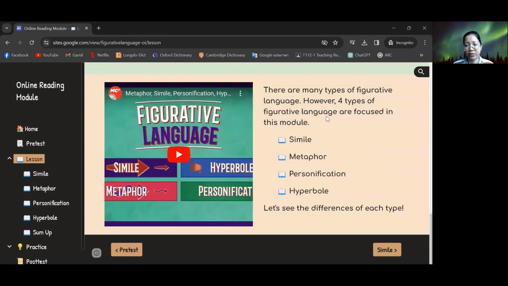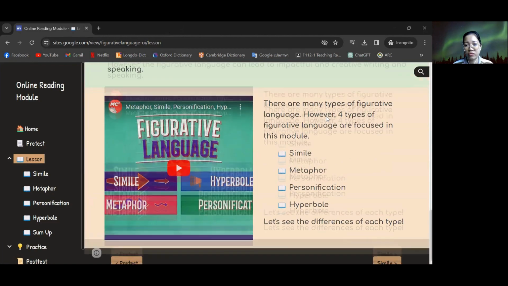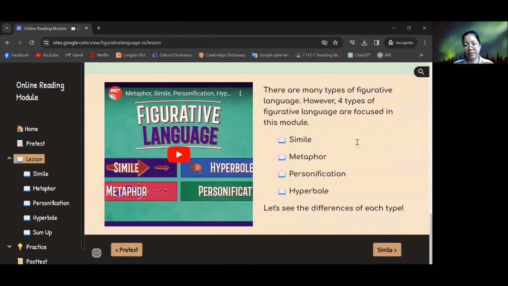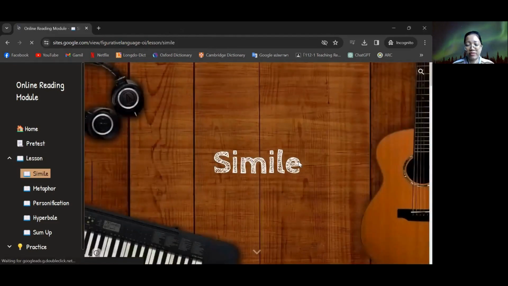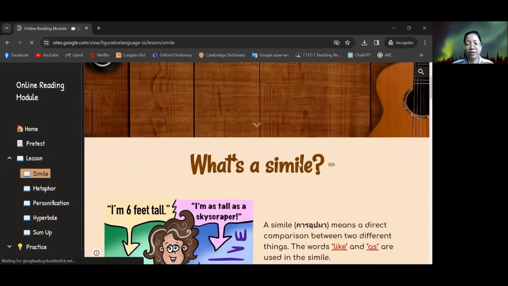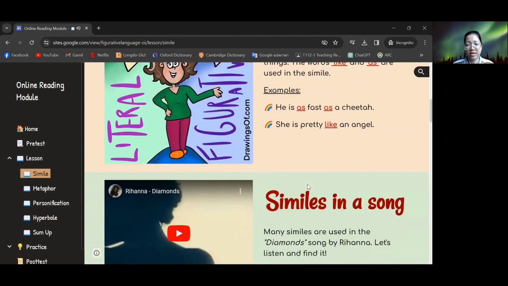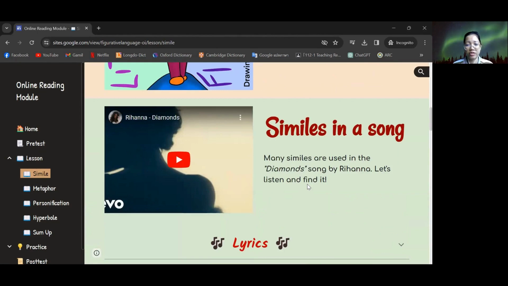Next, I introduce the 4 types of figurative language included in this site. Let's start with the first type, simile. In this part, I begin with the meaning of simile, with audio and text, and also introduce the similes in the song.